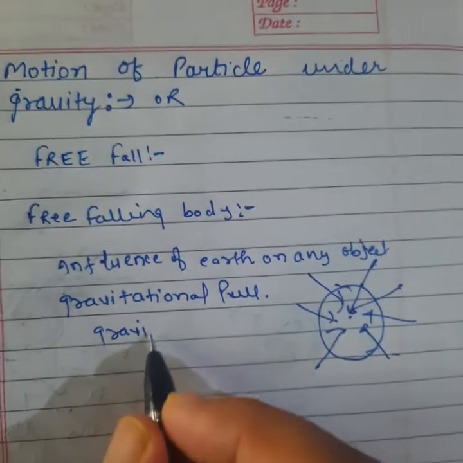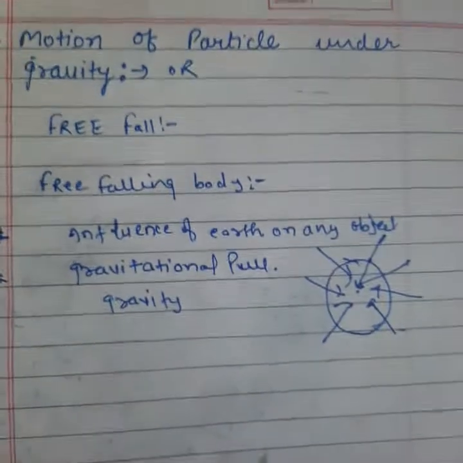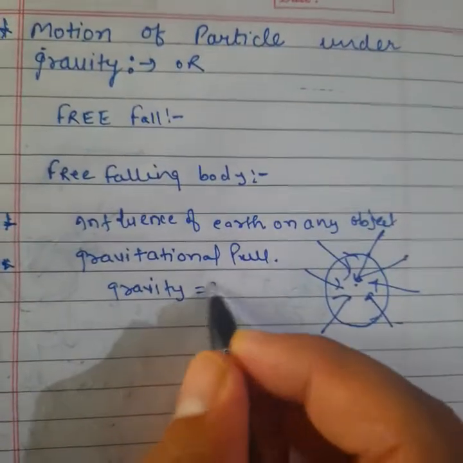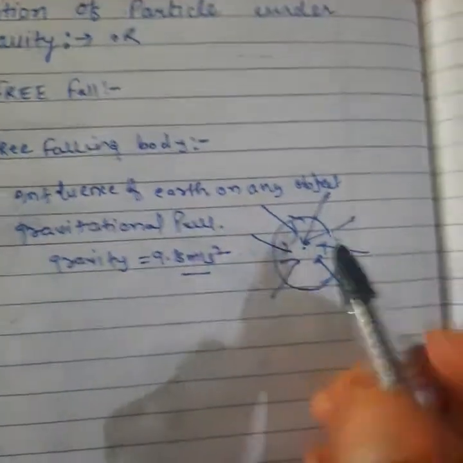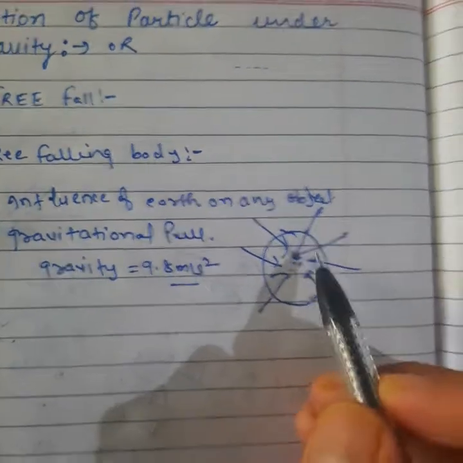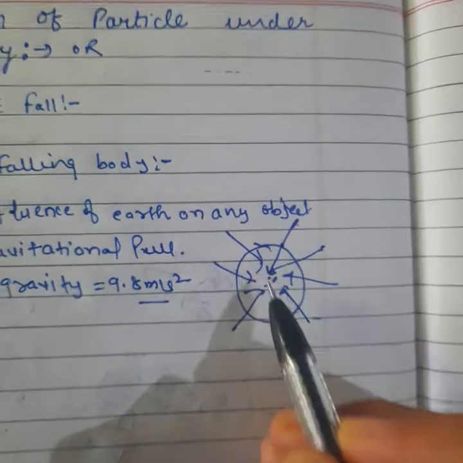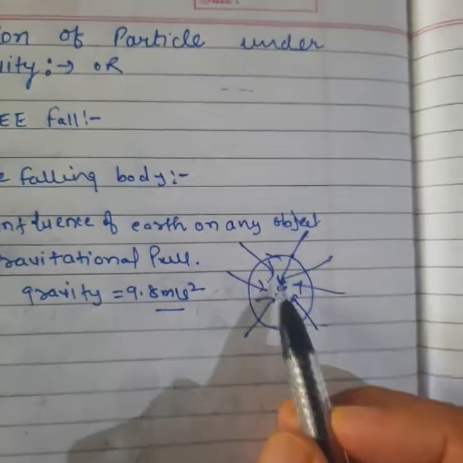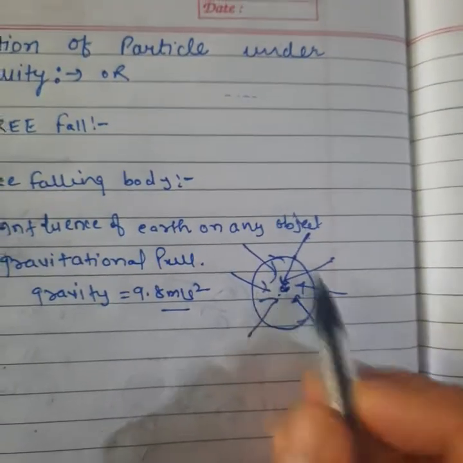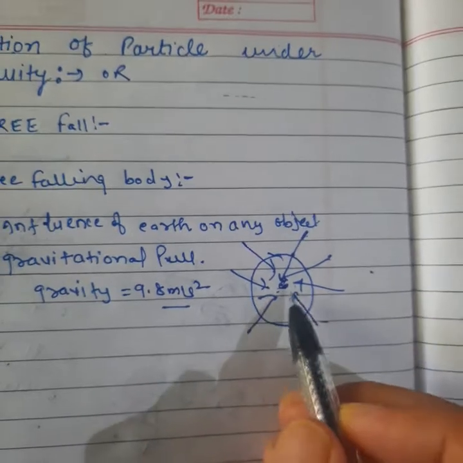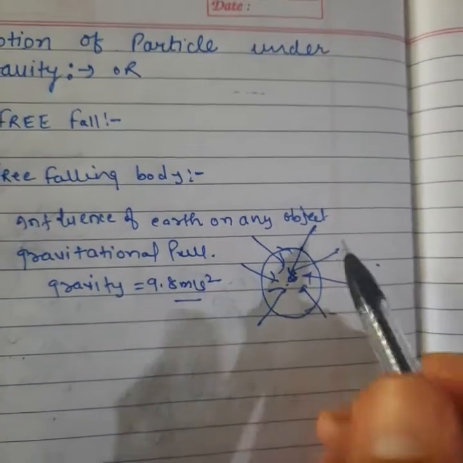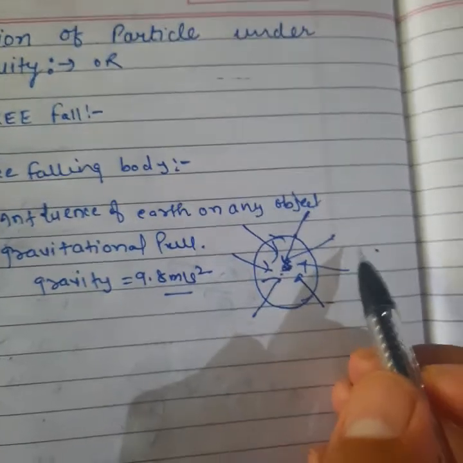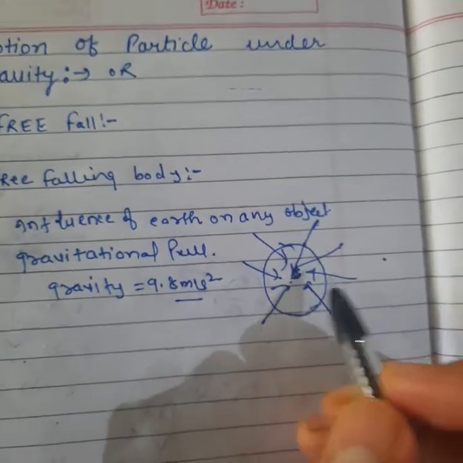The derivation we have done; we will share the link of that video in the description box. Gravity is equal to 9.8 meter per second square. So everything moves towards the center of the earth. Earth puts its influence on the object, and the influence comes from the center. Anything present at a certain height from the earth's surface will move towards the center of the earth.